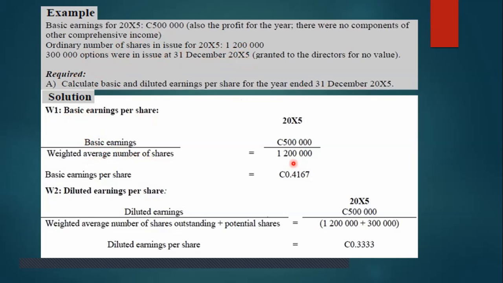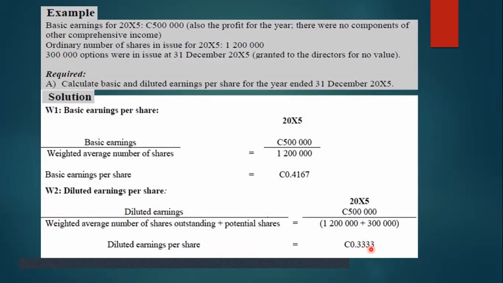So if I divide, the earning per share is 0.41. And if I am diluting, I have to consider these 3 lakh shares also along with the 5 lakhs. So diluted earnings are 5 lakhs over 1,20,000 plus those 3 lakhs. So what is the diluted earning? It comes to 0.033.